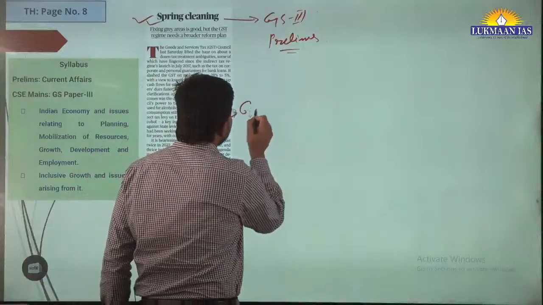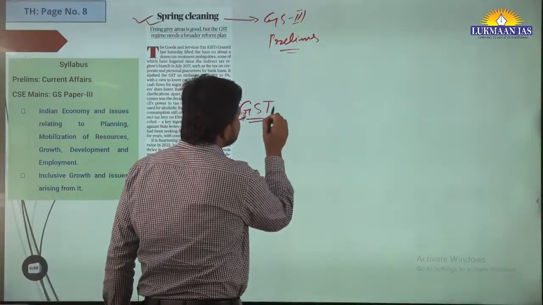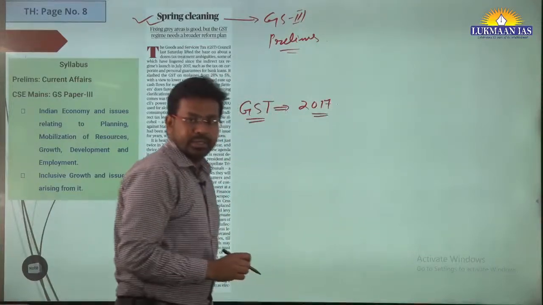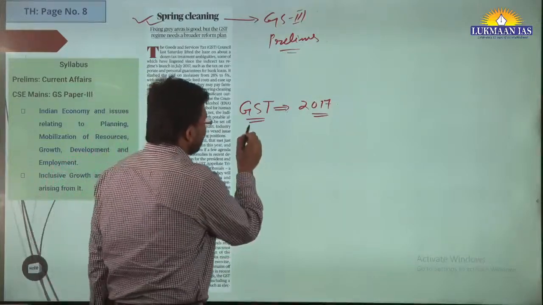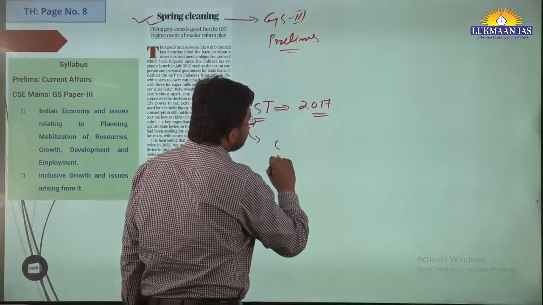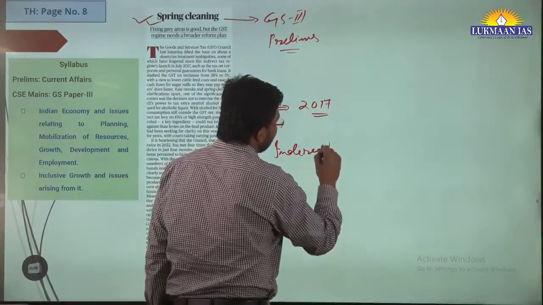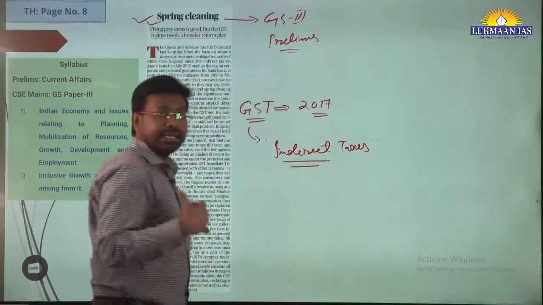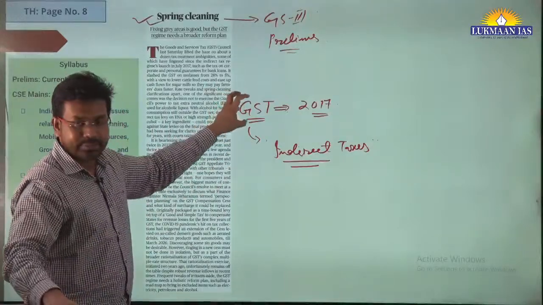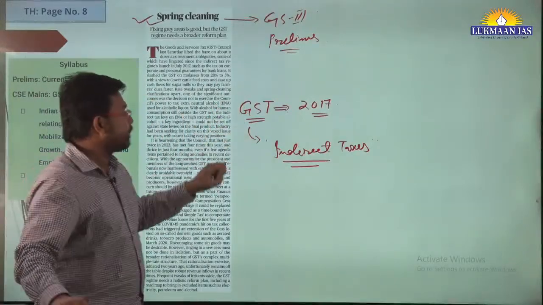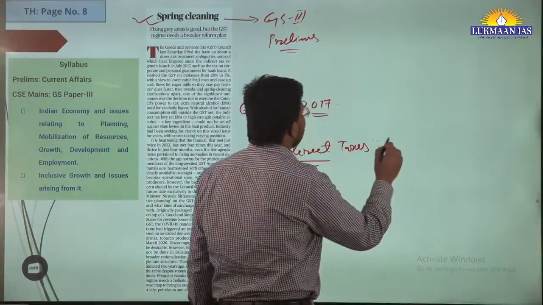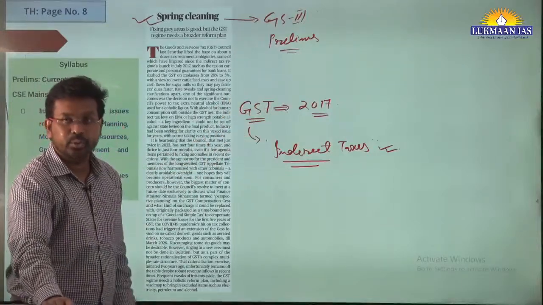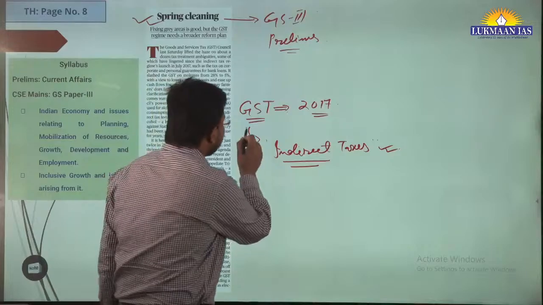The goods and services tax was introduced by the government of India in the year 2017. It was brought to club together all the different types of indirect taxes. So it was a kind of umbrella taxation system that brought together different types of indirect taxes under its ambit. This has been implemented through the GST Act 2017.